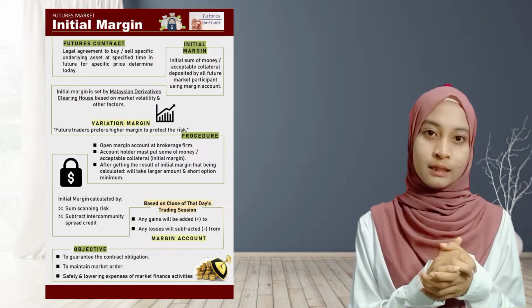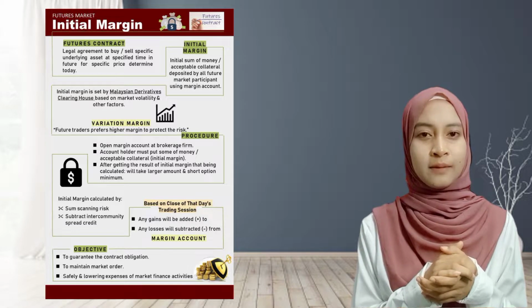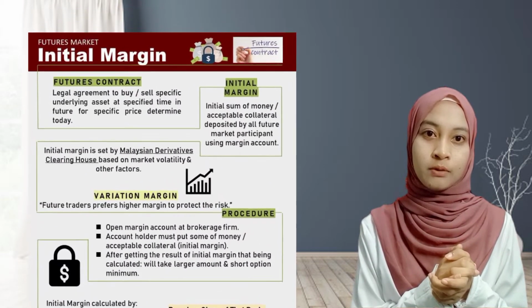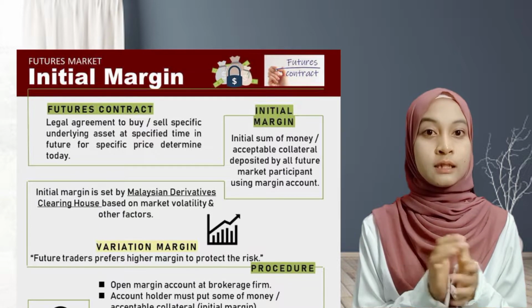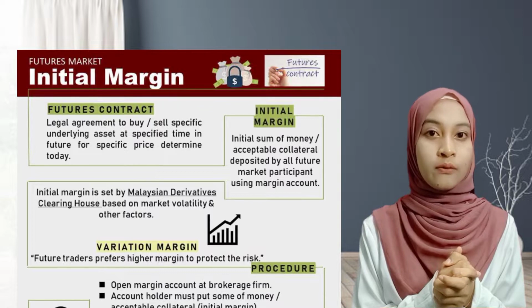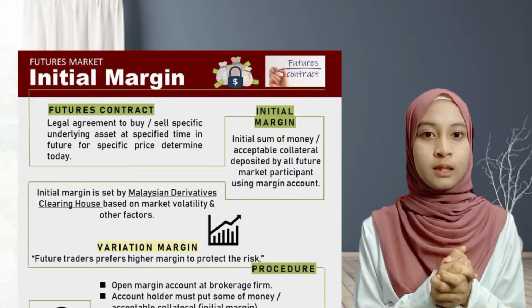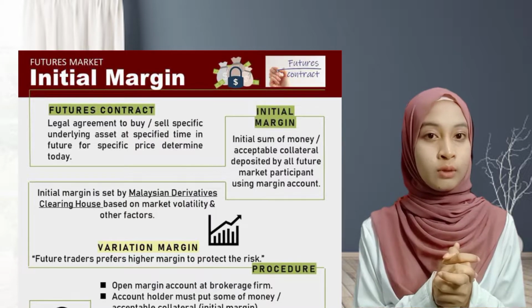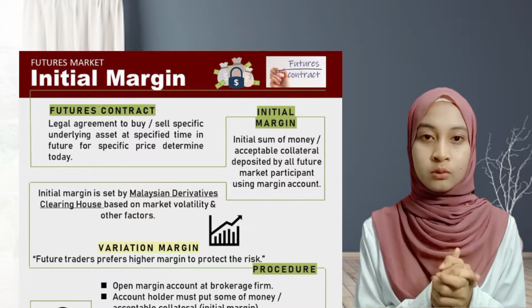Firstly, as you can see here, this is the infographic that has been made for derivative markets. But I'm just going to focus on the subtopic of initial margin under the futures markets. Generally, futures markets are one of the types of derivative market. What do we mean by derivative markets? Derivative markets are financial instruments whose value is derived from an underlying physical commodity or financial instrument.